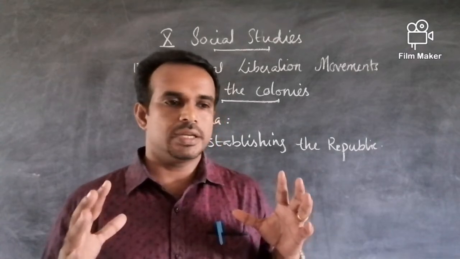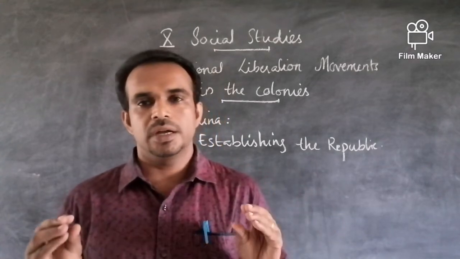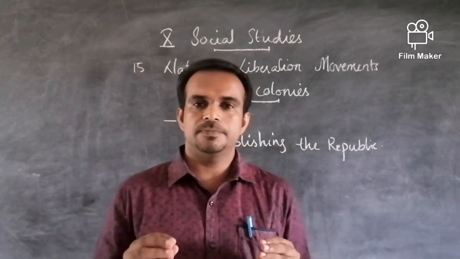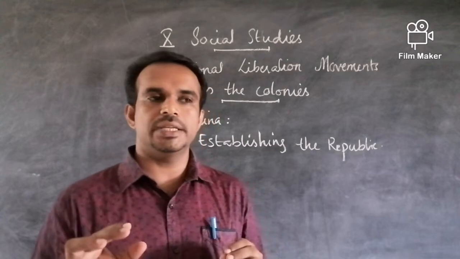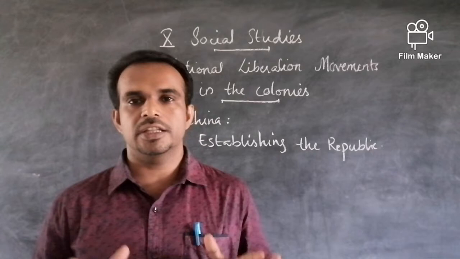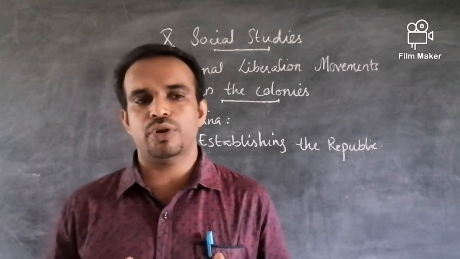In the spheres of influence, the foreign nationals were exempted from all sorts of Chinese legal systems. So in short, we can say that the Manchu dynasty was not able to protect the interest